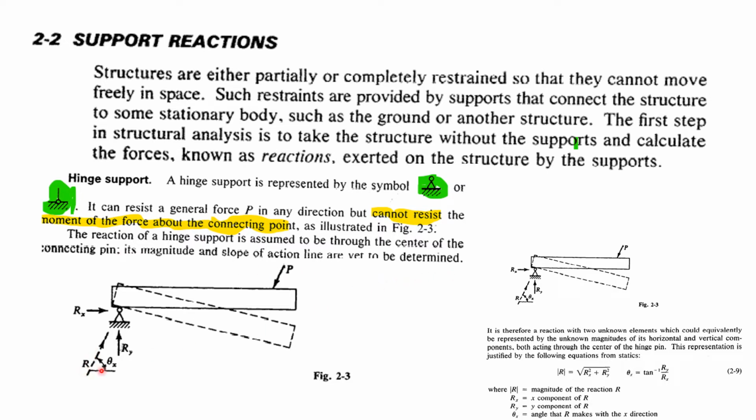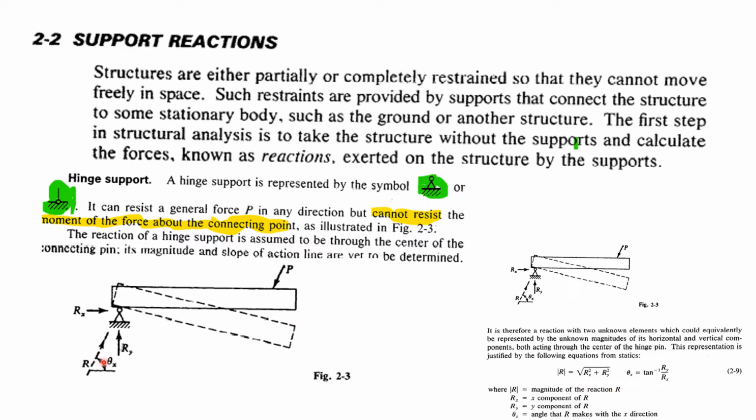See, for example, Rx and Ry, we can see it like this: Rx is lateral, Ry is vertical. The resultant will come like this. If Ry is more, this angle will be towards vertical. If Rx is more, the resultant will try to go horizontal. It will be like a flat. That's how we can see this Rx and Ry.